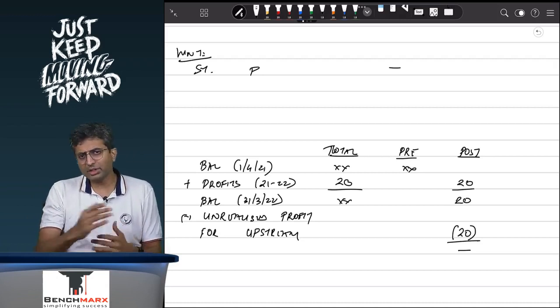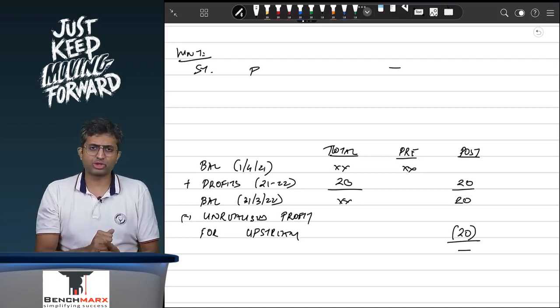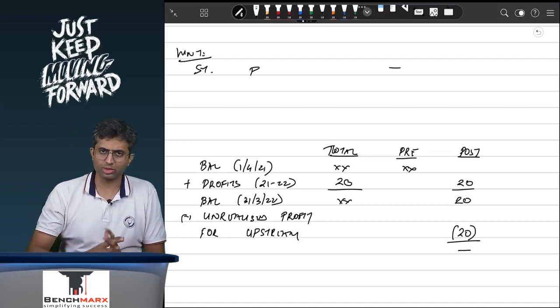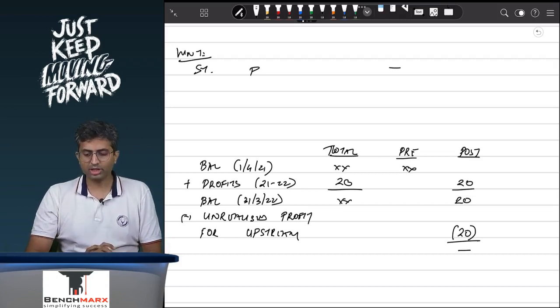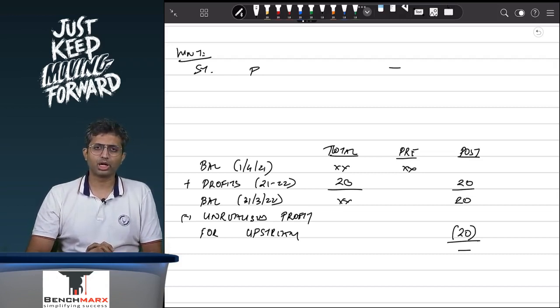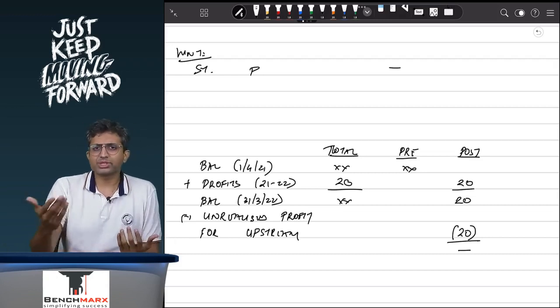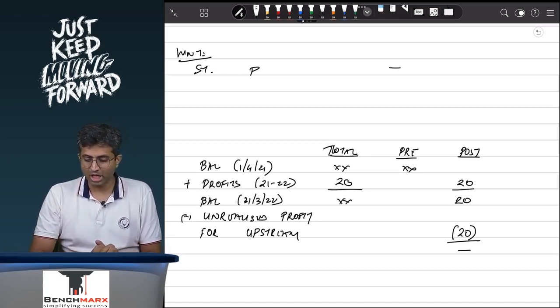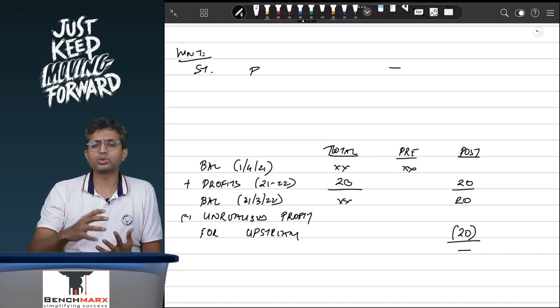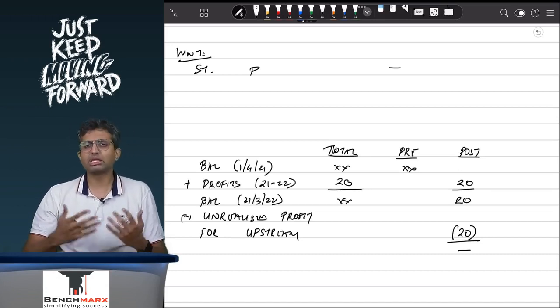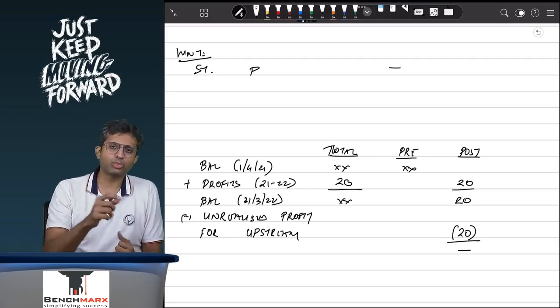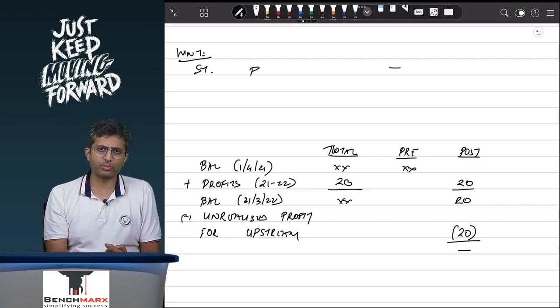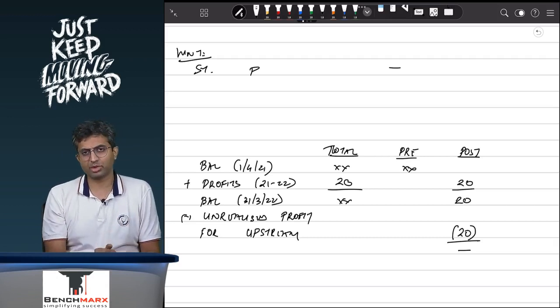Now, similar additional adjustments or complexities can also arise for items like PPE. So, if there is an upstream or a downstream sale of property, plant and equipment, then how will you do the working? Well, again you will have to eliminate the unrealized profit.